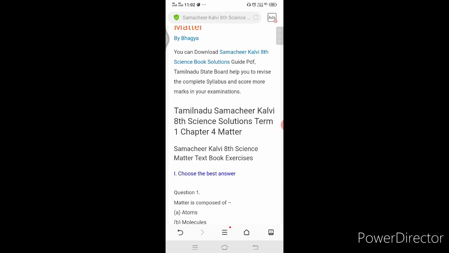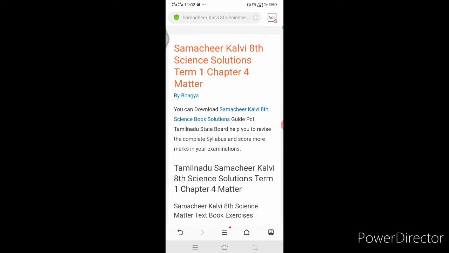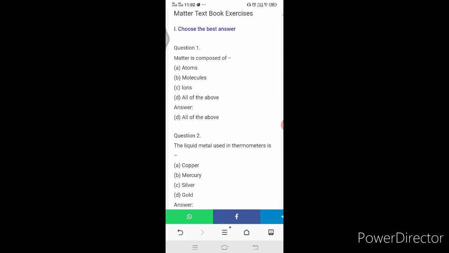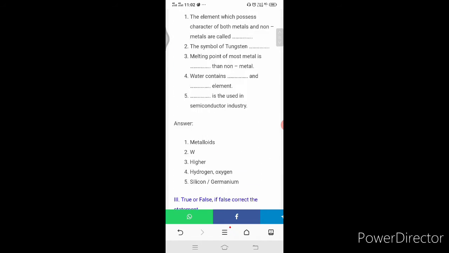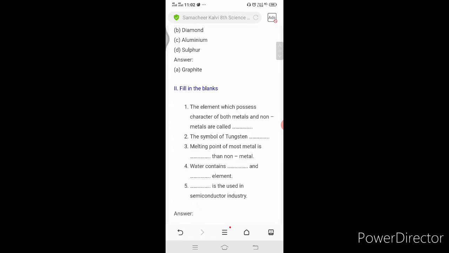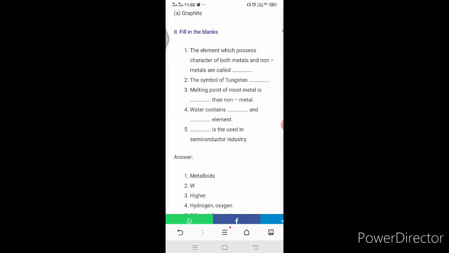Children, I think you would have observed the MCQs, that is, multiple choice questions. Okay, now we have to go to the fill in the blanks. First fill-up, the first one.